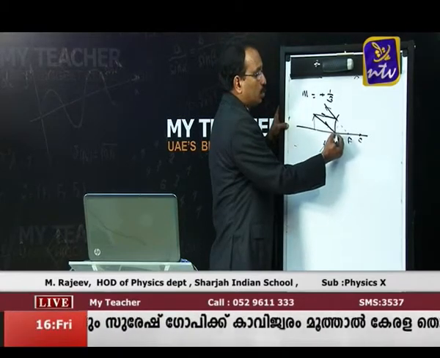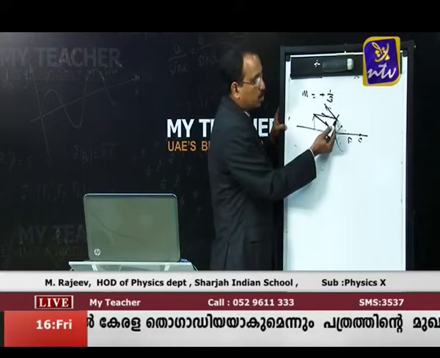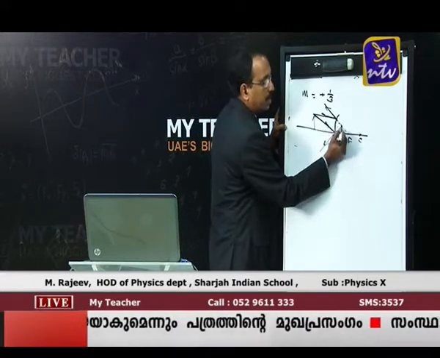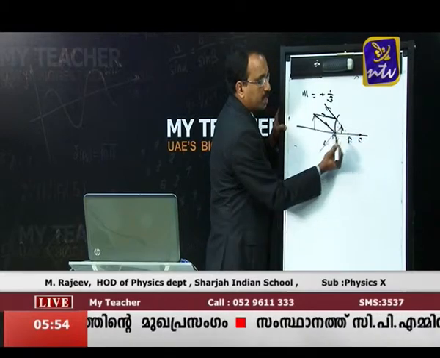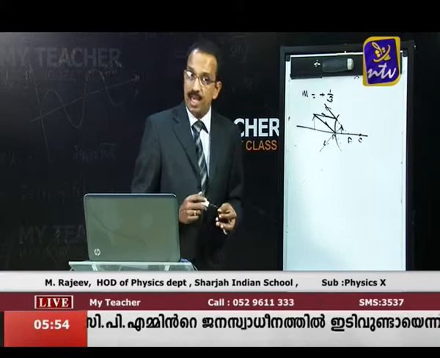So, this ray also will appear to meet here somewhere. You see, you extend these two rays backwards, you will see that they appear to meet here. So, we get a diminished virtual image. This is the relevant ray diagram.